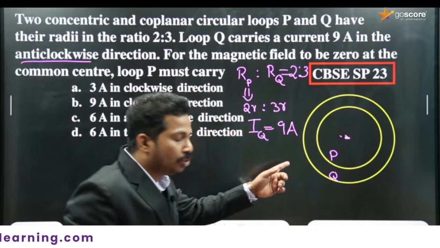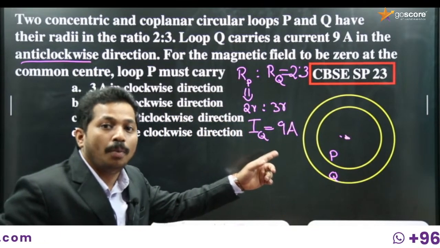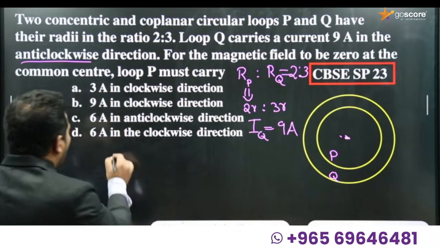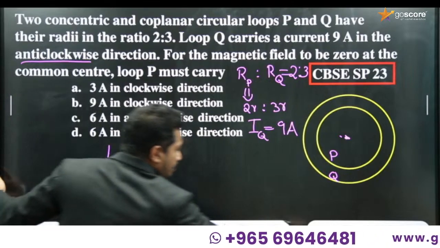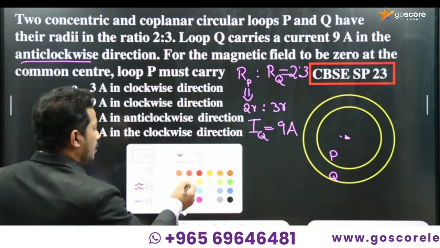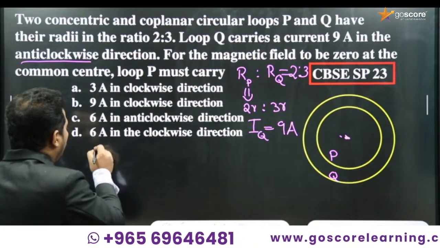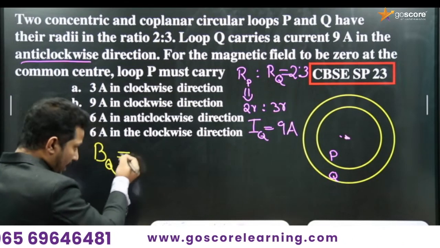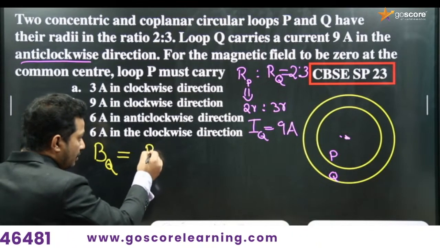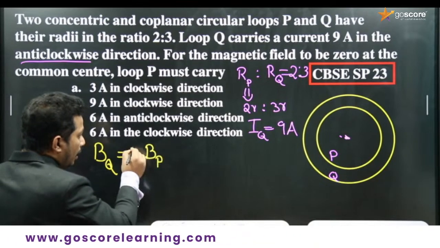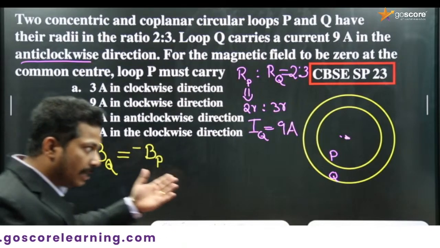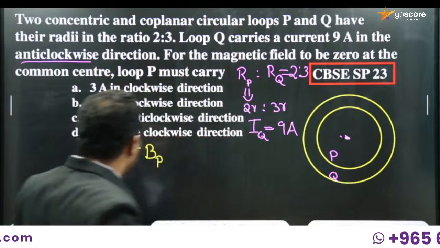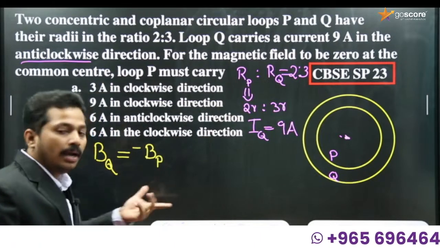The magnetic fields should be equal and opposite, then only they will cancel each other because they are vectors. So the magnetic field due to Q should be equal to the magnetic field due to P and opposite, only then will the magnetic field be 0 at the center.